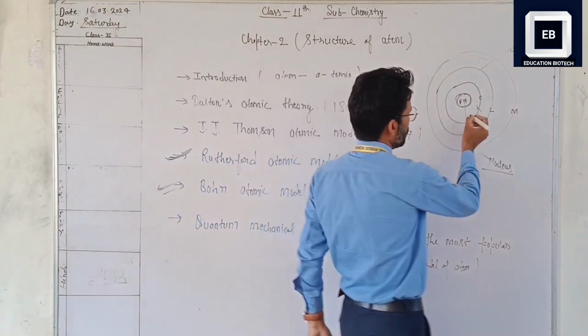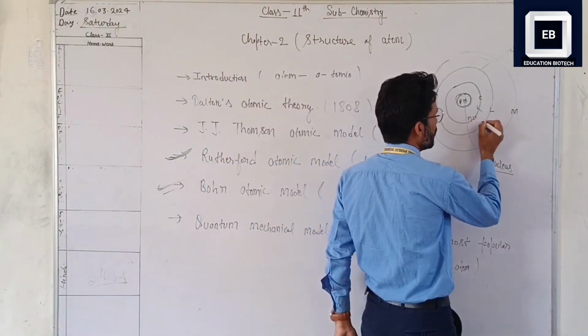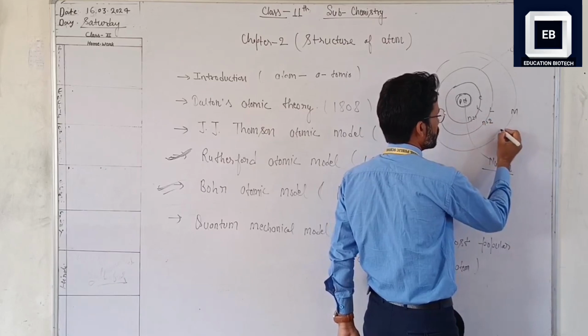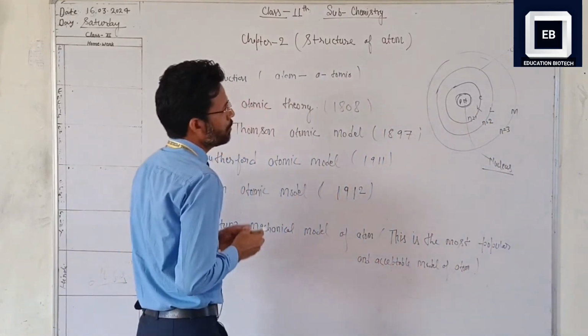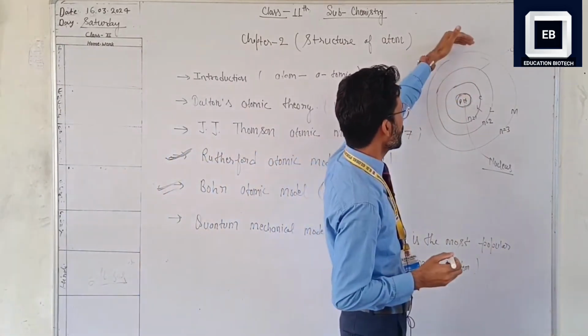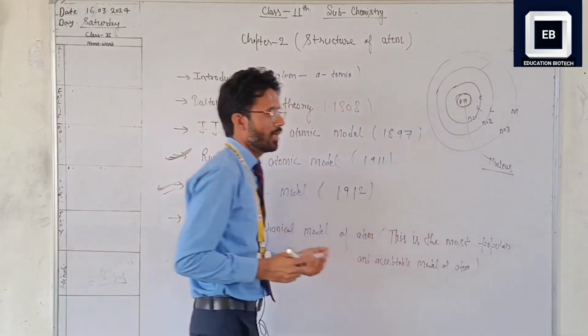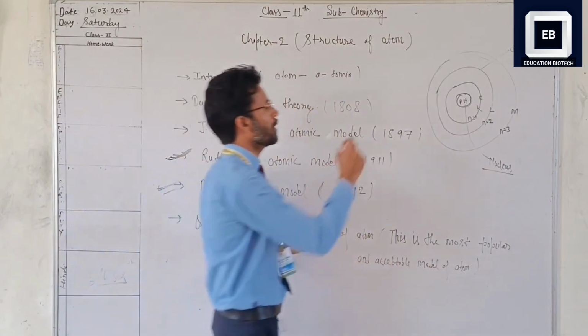This is the first shell, n is equal to 1. This is the second shell, n is equal to 2. That is the third shell, n is equal to 3. If you move from inner to outer, the energy increases.